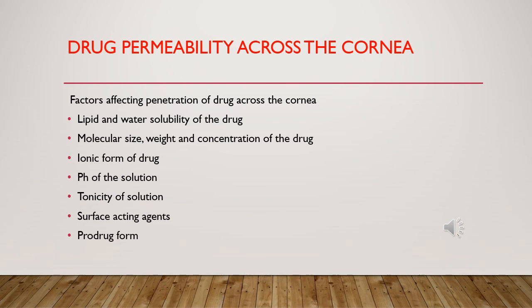Drug permeability across the cornea. Factors affecting penetration of drugs across the cornea are lipid and water solubility of the drug, molecular size, weight and concentration of the drug, pH of the solution, form of the drug, tonicity of the solution, surface acting agents, and prodrug formulation.